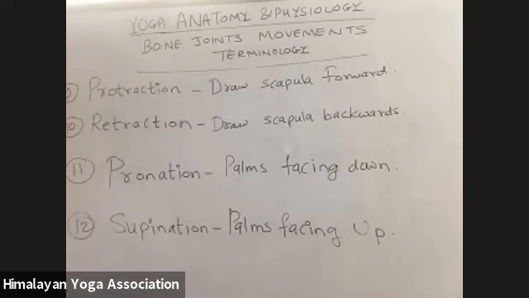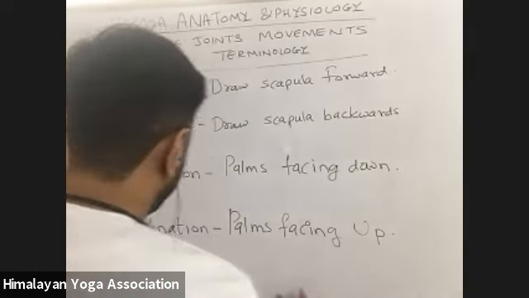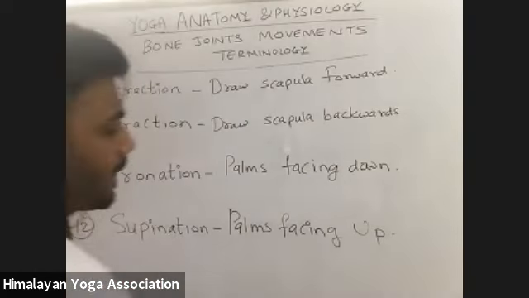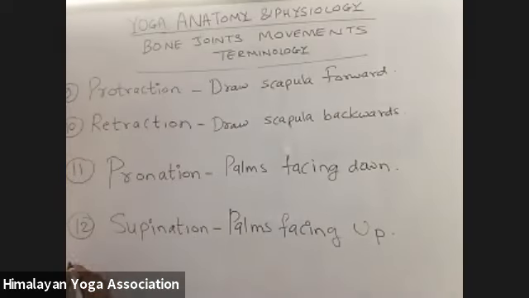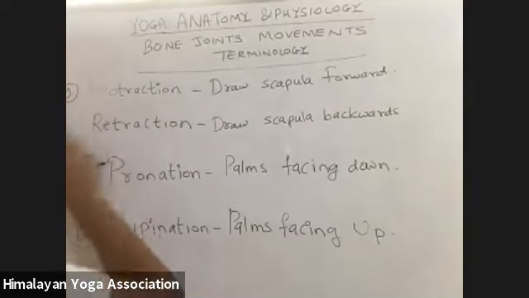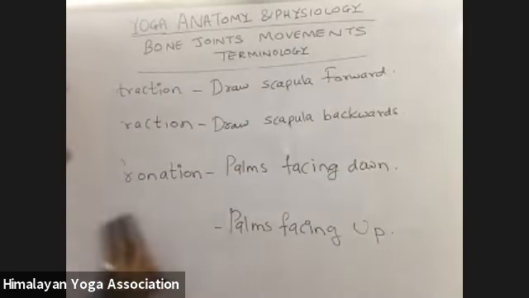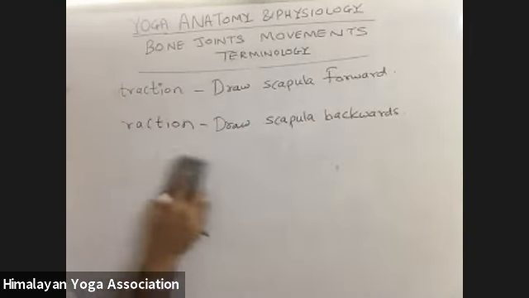Now we will see the next, the dorsiflexion and the palmar flexion as well. The term here is number 13 of the wrist.